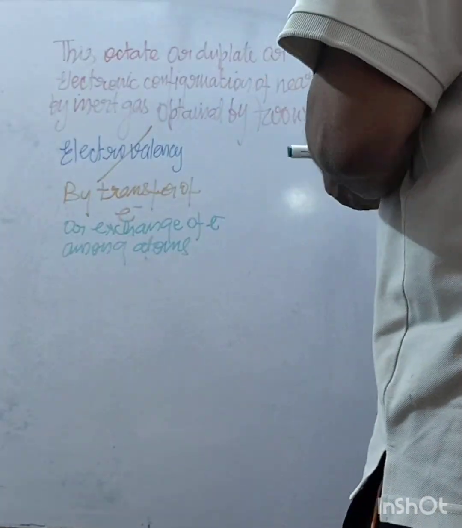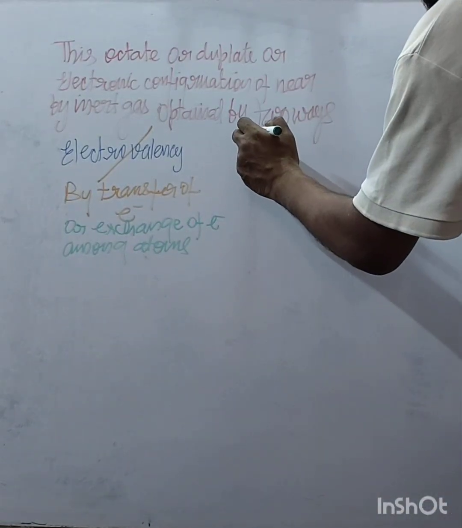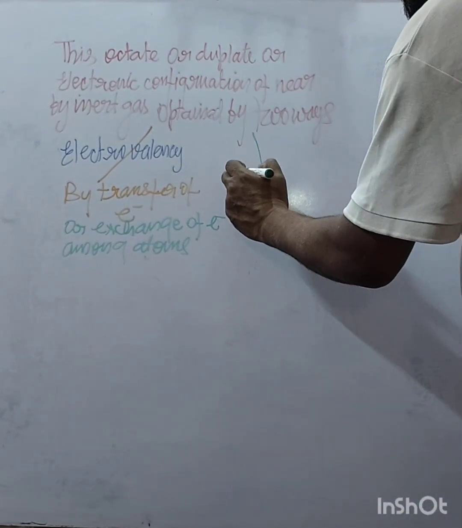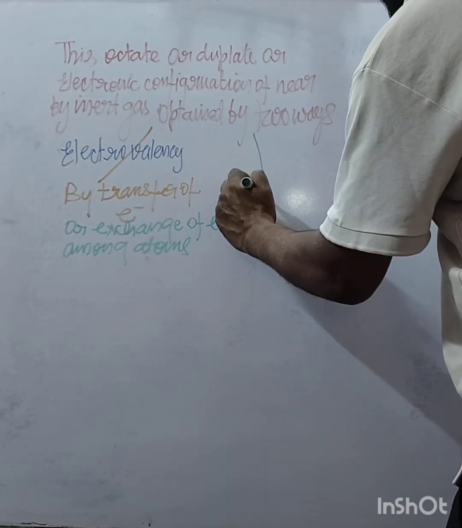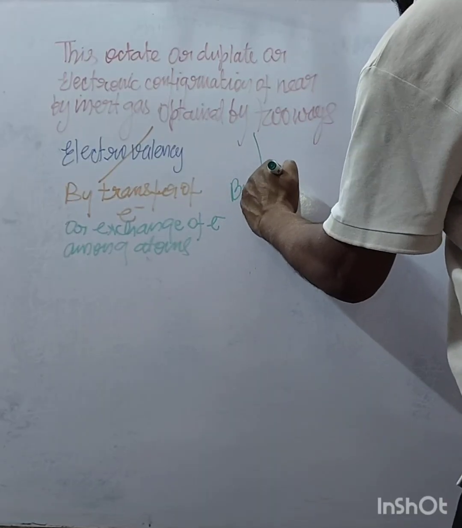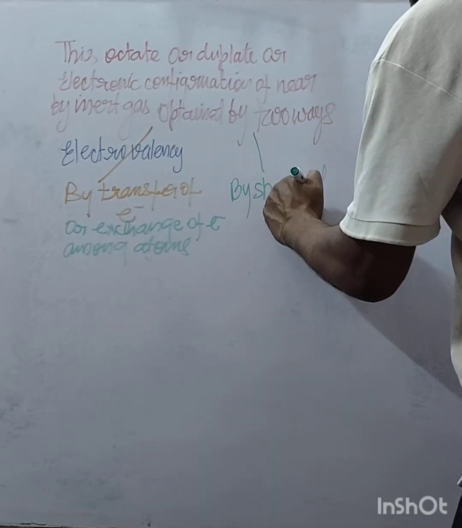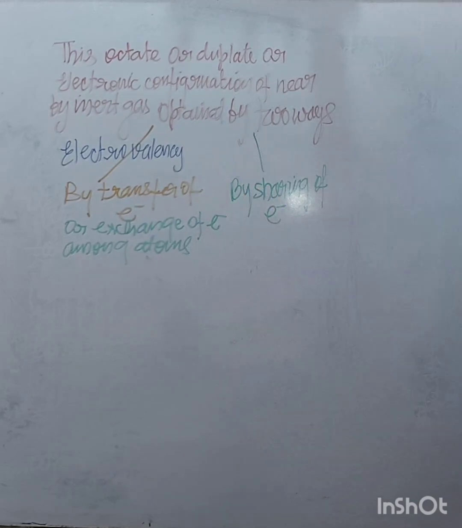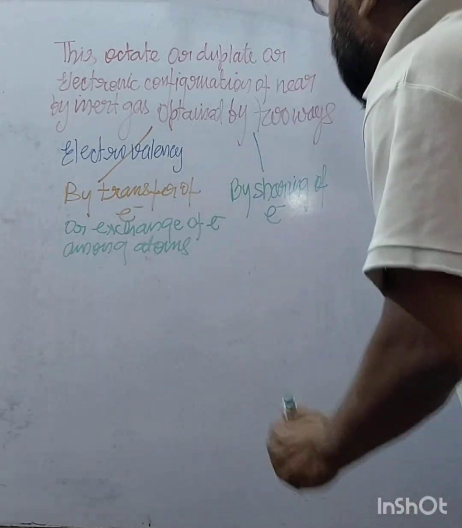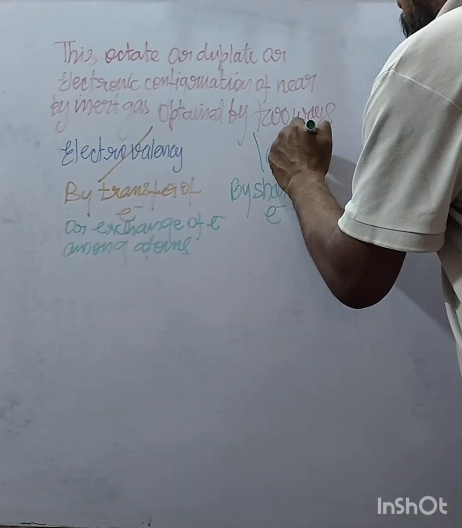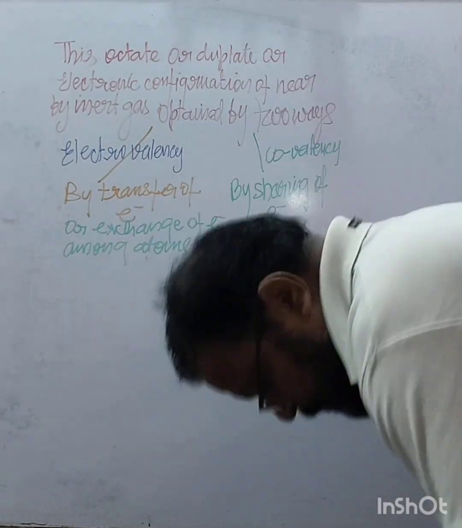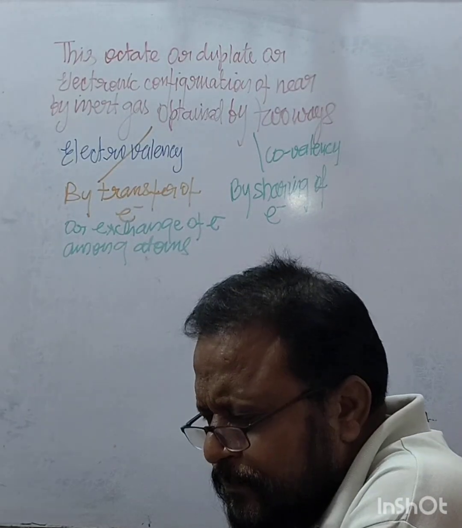Then we have sharing of electron. Sharing of electron is called covalency.